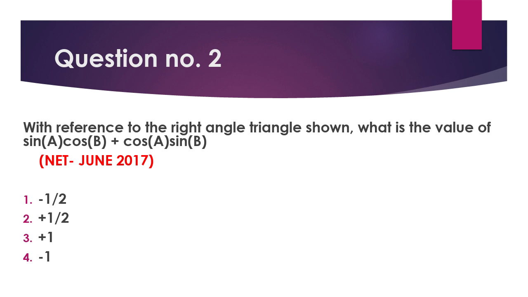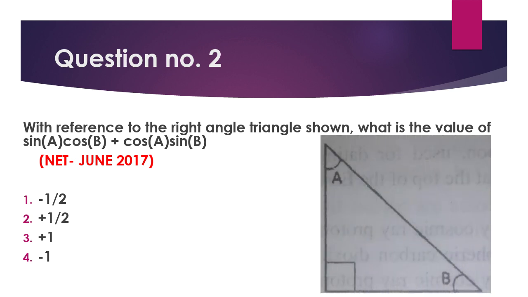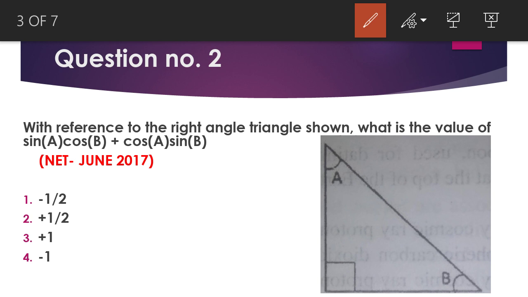Now the second question: with reference to the right angle triangle shown, what is the value of sin A cos B plus cos A sin B? This is a right angle triangle with a 90 degree angle. We don't know the values of A and B because we don't know the lengths of the sides.